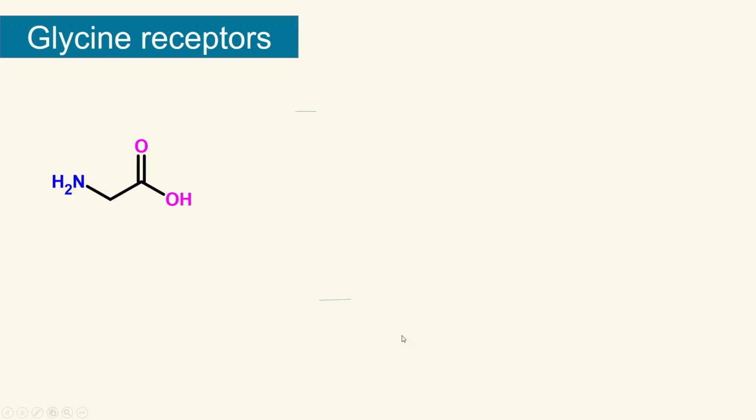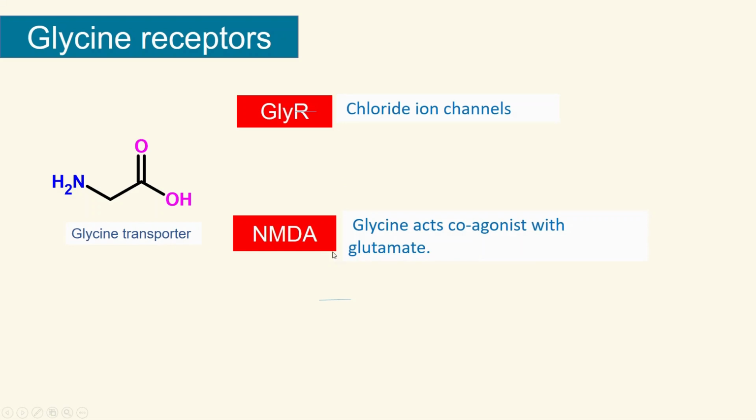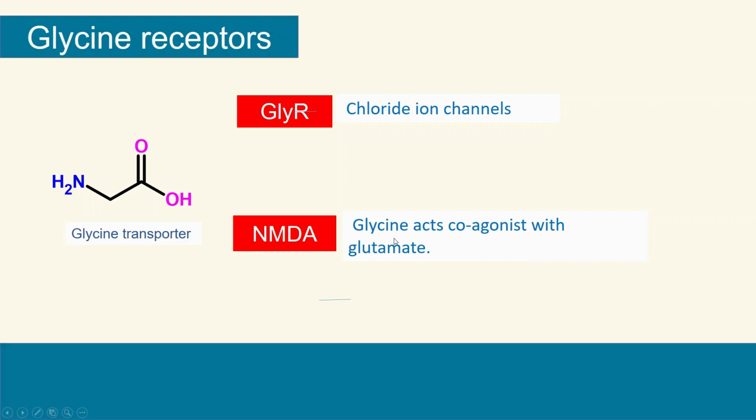These glycine receptors play a very important role in various physiological functions. Let's look at what those are. Basically, there are two types of receptors. One is the glycine receptor and the other is NMDA. The most important point here is NMDA. We saw these NMDA receptors in the previous glutamate section. The same NMDA receptors are also activated by the glycine neurotransmitter. Keep an eye on the NMDA, which also acts as an agonist with glutamate. So the same receptors bind with glycine and also with glutamate.